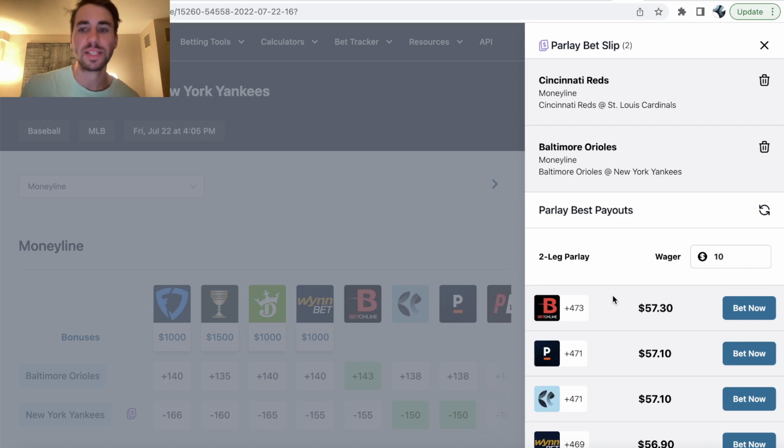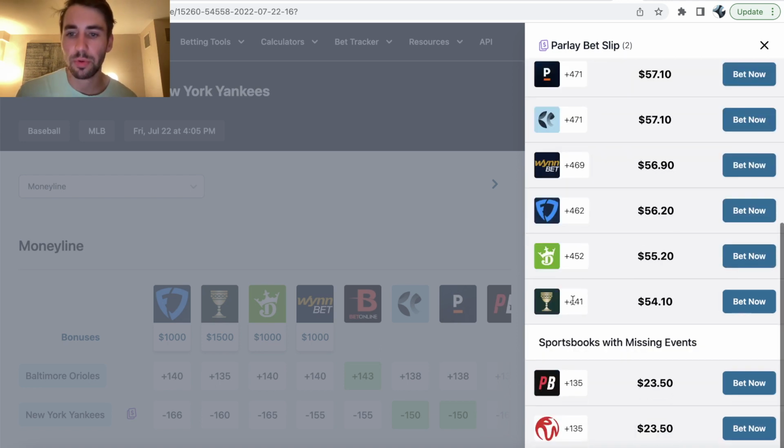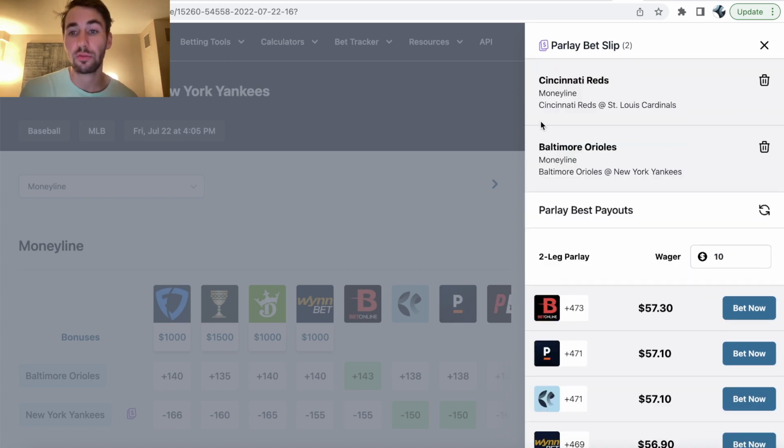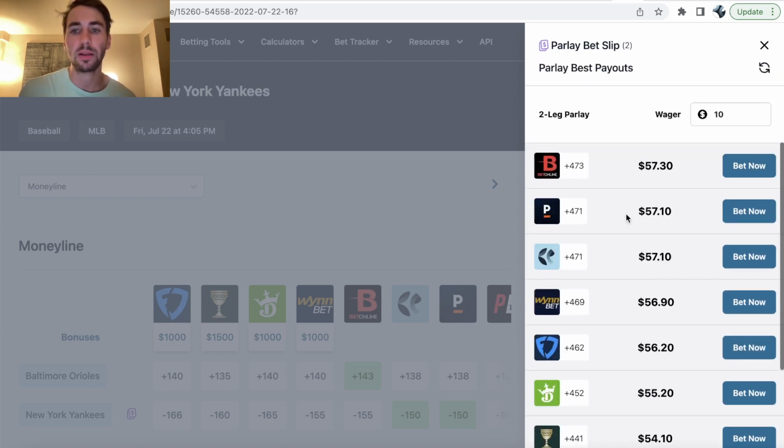And what it will tell you is, hey, the best odds, if you want to go with Reds money line and Orioles money line, is going to be plus 473 on BetOnline, right? So it's kind of line shopping for parlays, which is pretty cool. You can see right here, Caesars is only giving us plus 441 on the Reds-Orioles parlay, BetOnline giving us plus 473.